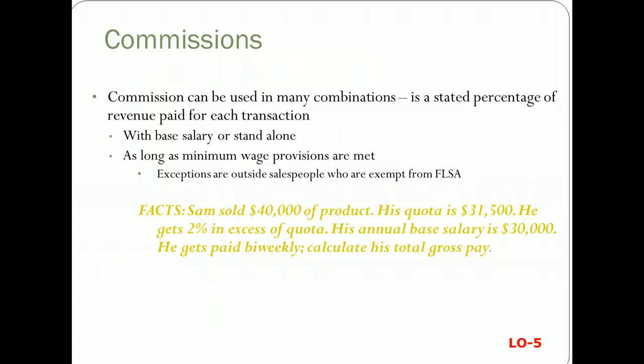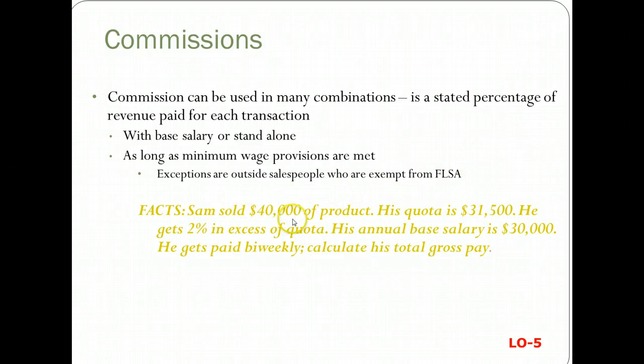And this is fine as long as minimum wage provisions are met. But the exceptions would be outside salespeople who are exempt from FLSA. If you go back to those requirements, outside salespeople might be 100% commission, and they might not make minimum wage. But they don't need to because they're exempt from the FLSA.